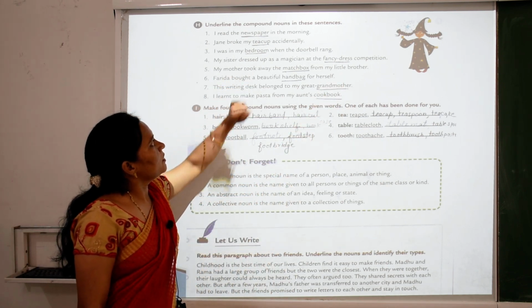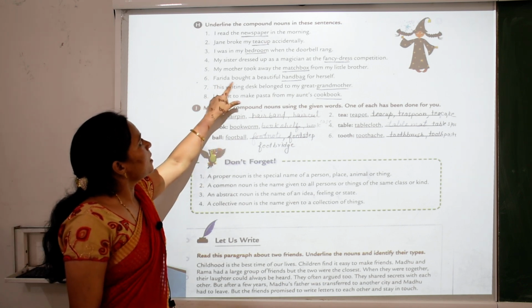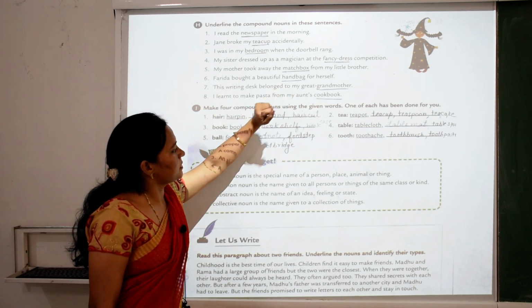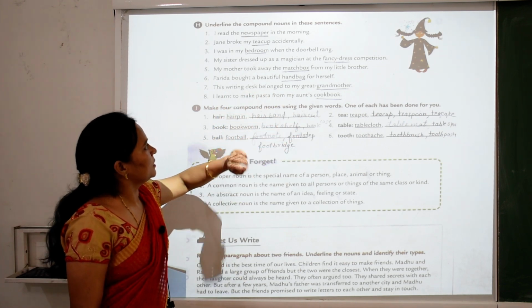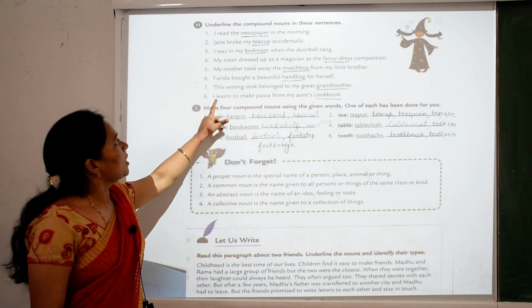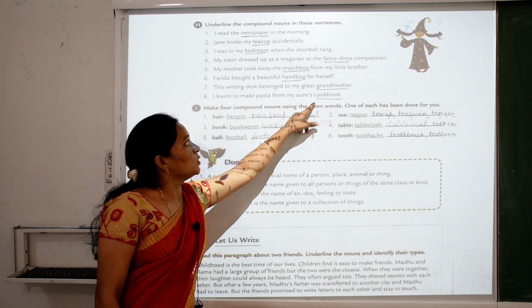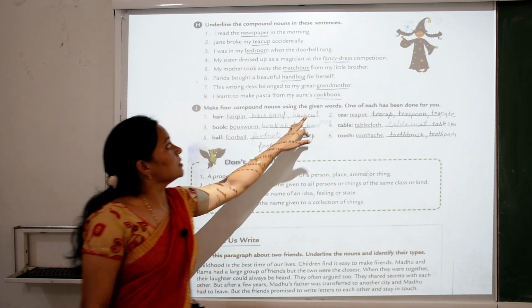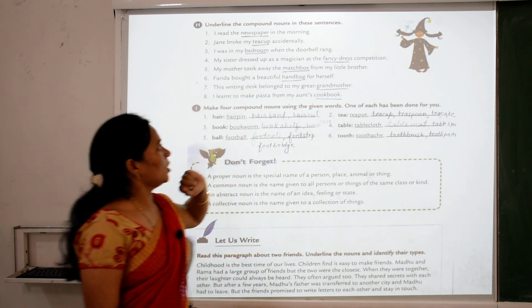My mother took away the matchbox from my little brother. Farida bought a beautiful handbag for herself. This writing desk belonged to my great grandmother. Here grandmother is also a compound noun. I learned to make pasta from my aunt's cookbook. Here cookbook is also a compound noun because cook is a noun, book is a noun, joined together they make a compound noun.